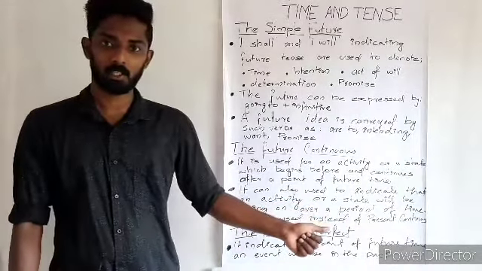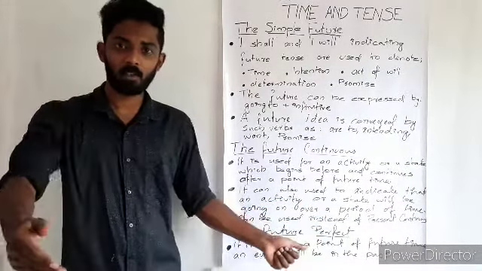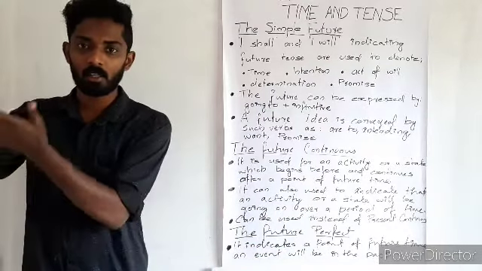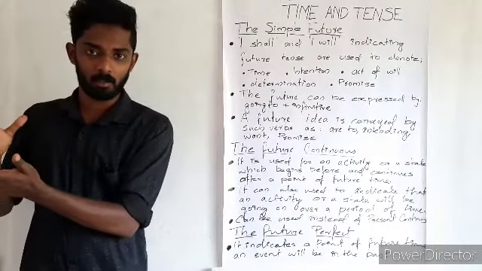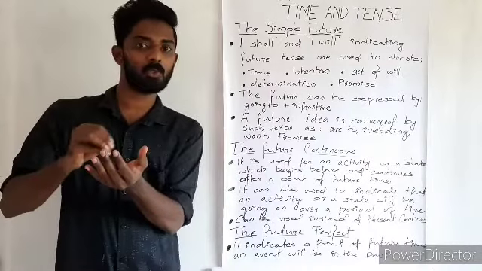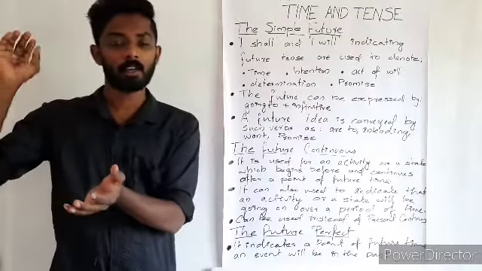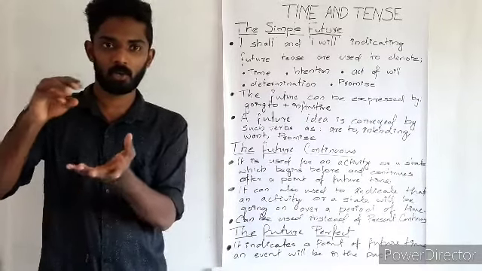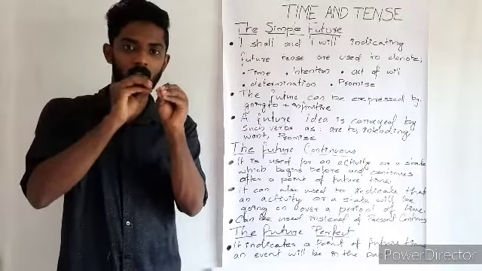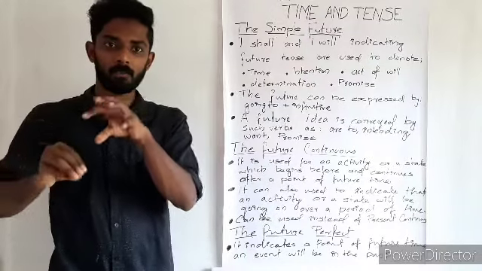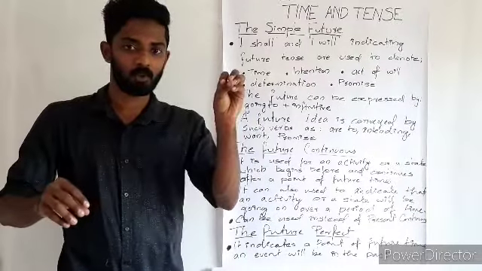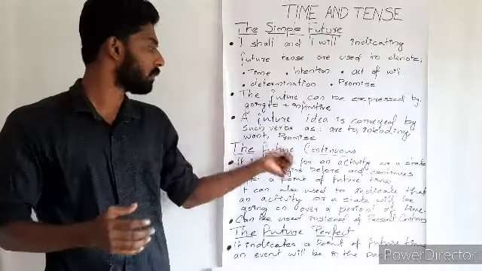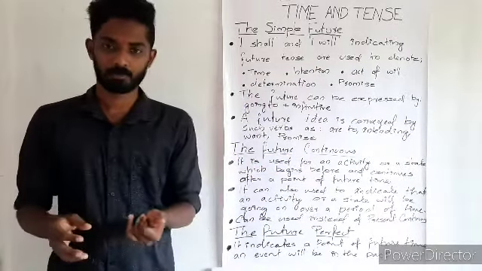So in the first example, it is said that in the morning he will be doing the work, or he will be in the laboratory for some time. So there is an action which is going on in the morning or in the future. So in order to speak about such an action or such a future time, to a certain period of time, we can use future continuous tense.